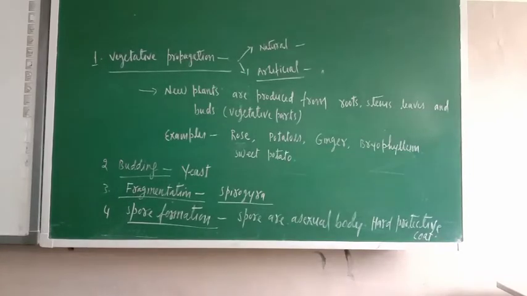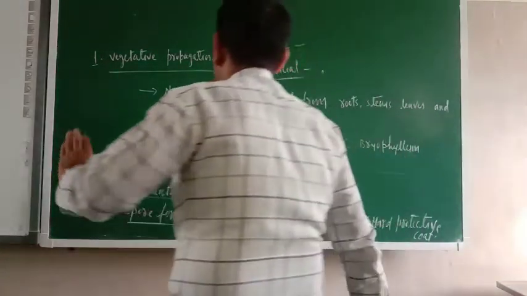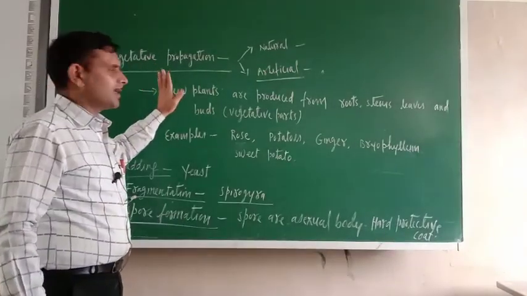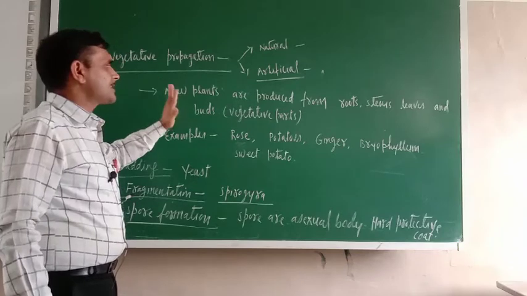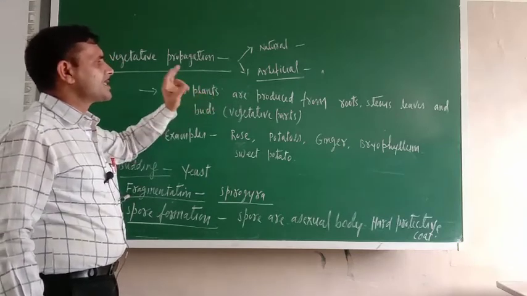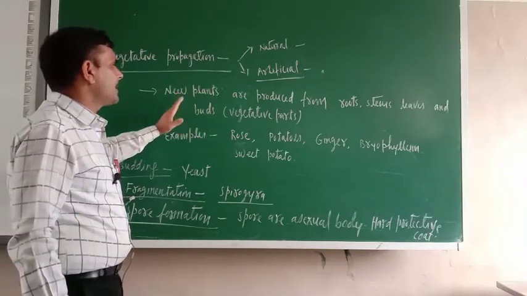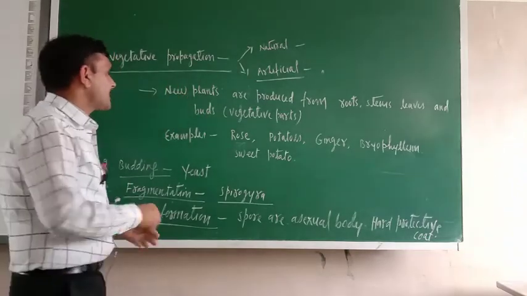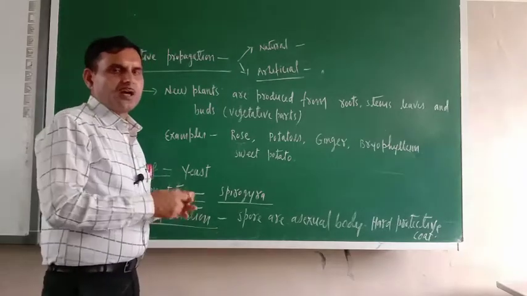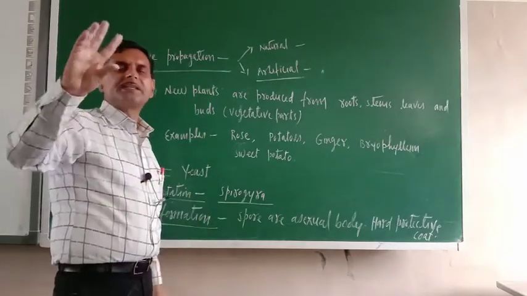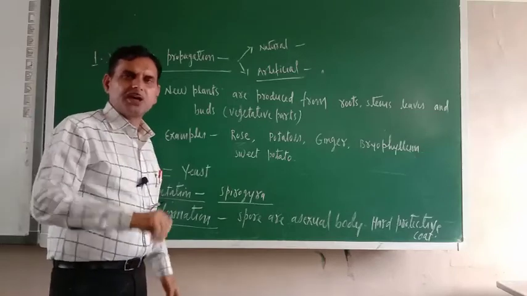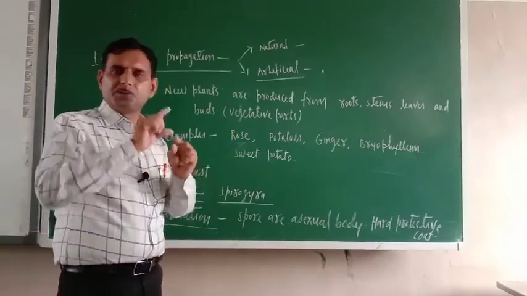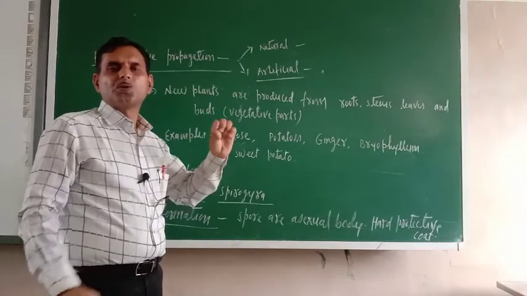So dear cadets, now I am beginning with vegetative propagation. As you know, in vegetative propagation, mostly the new plants are produced from the roots, stems, leaves and buds, the vegetative parts. So just try to understand. Rose, you might have seen rose plants. Have you seen or not? Now try to understand if you see rose plants carefully.